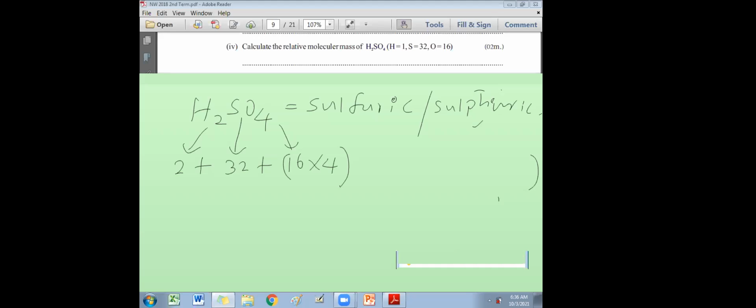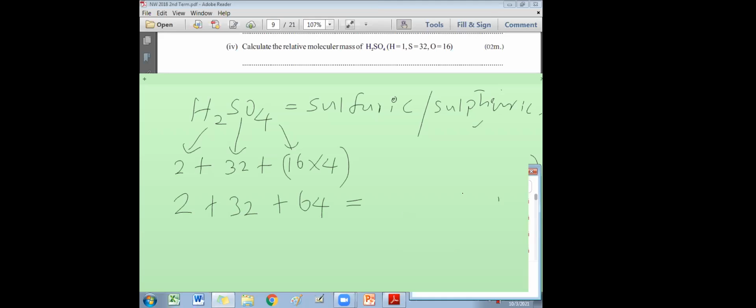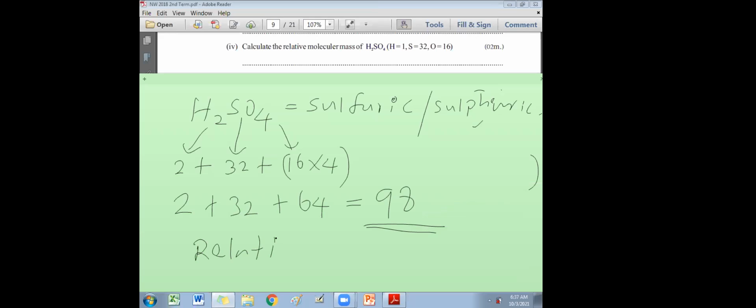Yeah, very good. 98. 2 plus 32 plus 16 times 4, which is 64. Then the total you will get here is 98. But don't put grams here. If it is a relative one, no units. If the word relative is there, relative means no units. Very, very important.